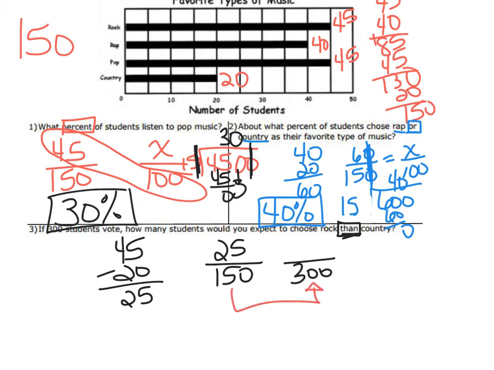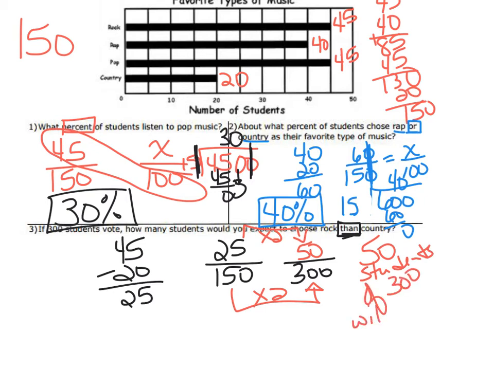What would that be? Times 2. So that's your scale factor, it's times 2. So 25 times 2 is 50. So that means 50 students of 300 will prefer rock over country.